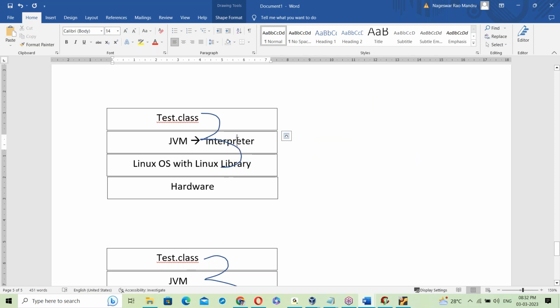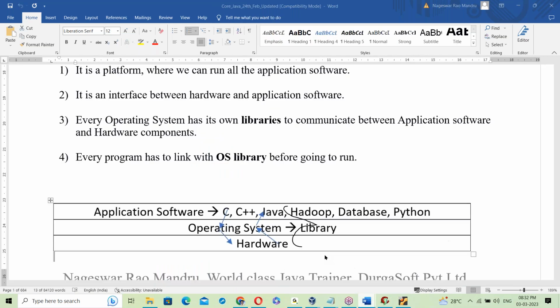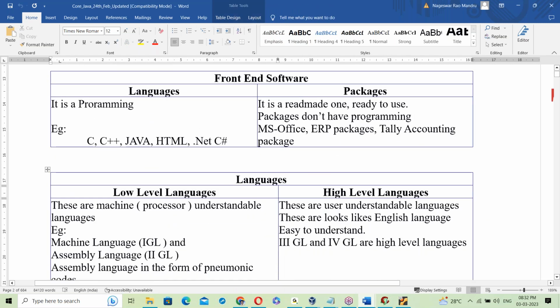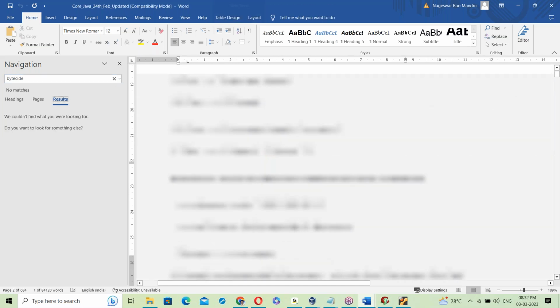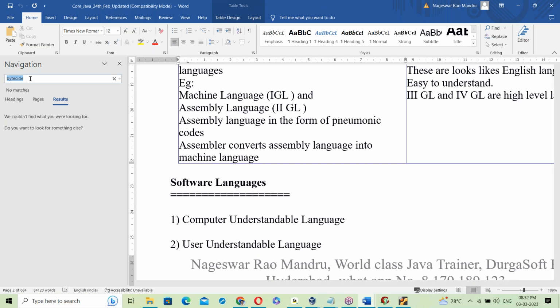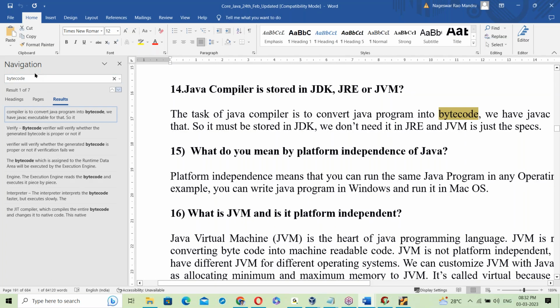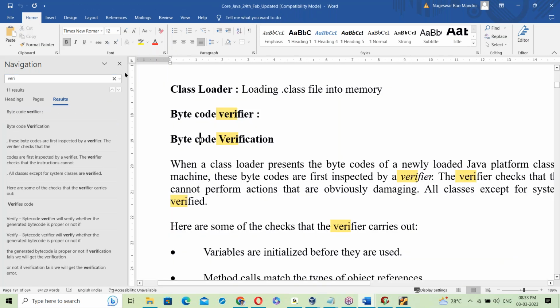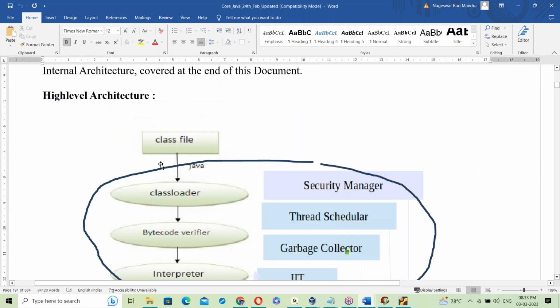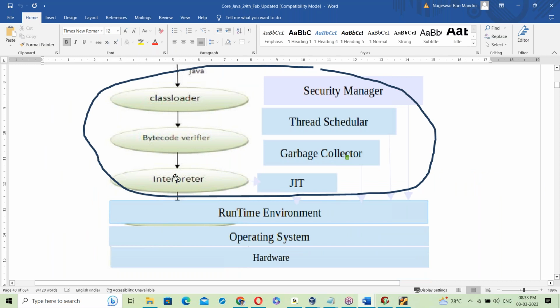That is where the interpreter comes into the picture. Inside the JVM, there is an interpreter, and that interpreter does the work. The JVM topic we will discuss separately as the next topic.